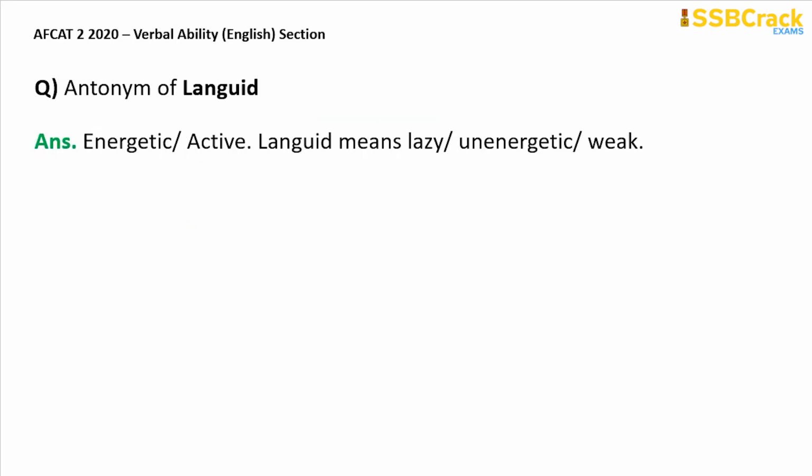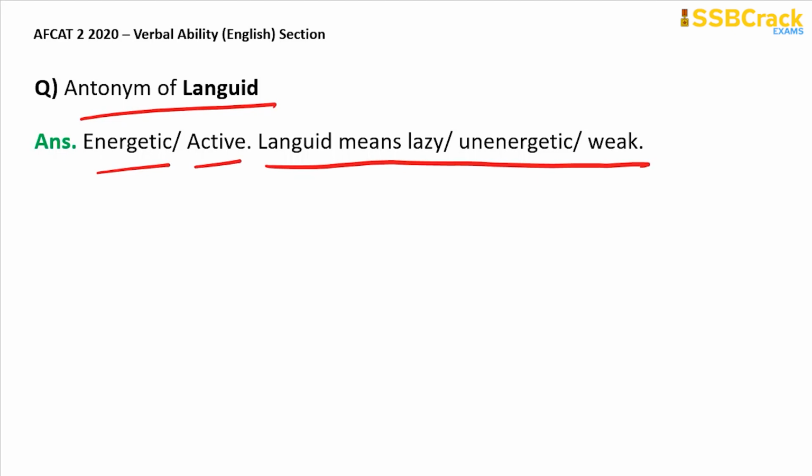The next question, antonym of languid. So languid means lazy or unenergetic or weak. The opposite of lazy is energetic. The opposite of weak is active. So the antonym of languid is energetic or active.